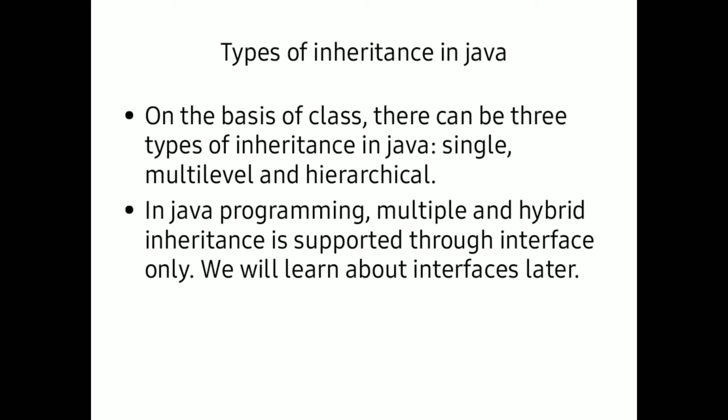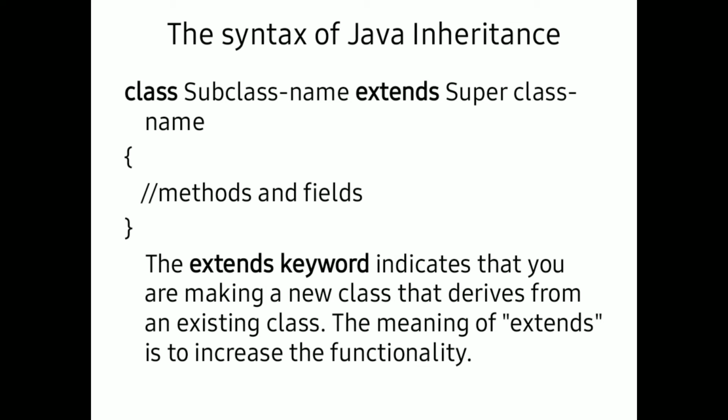But now let us understand what is single inheritance, what is multi-level inheritance, what is hierarchical inheritance, and in which pattern we are getting the properties in those types of inheritances. Firstly, before that, let us understand the syntax which we are using for inheritance.